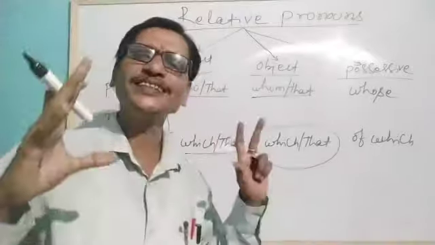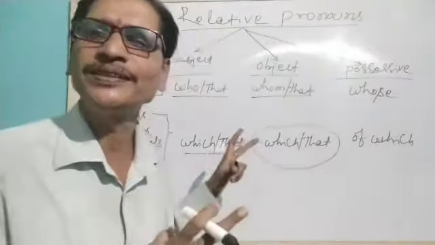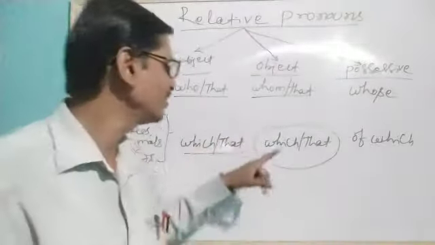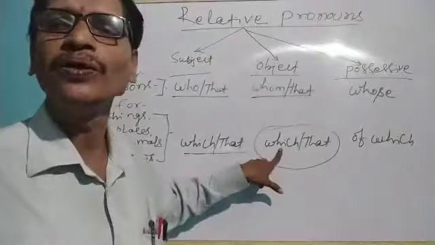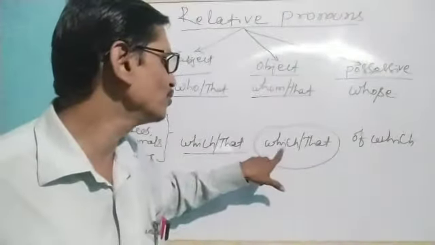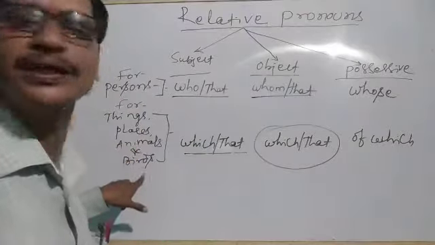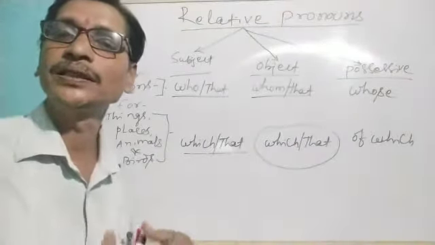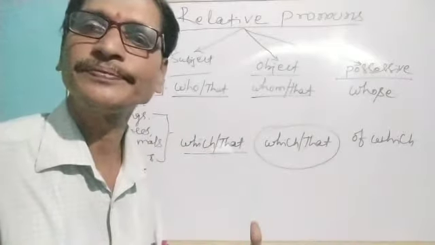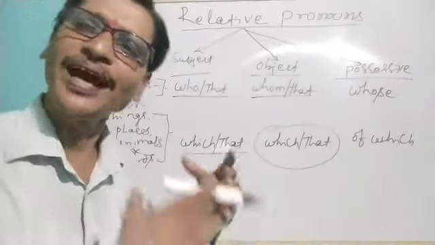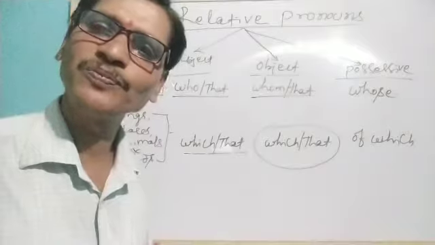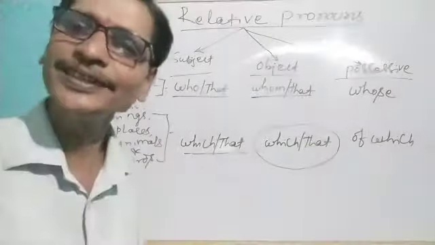So, without discussing more about our previous discussions, let's start with how we use which and that for things, places, animals and birds as an object. For that, let me write something on this board.